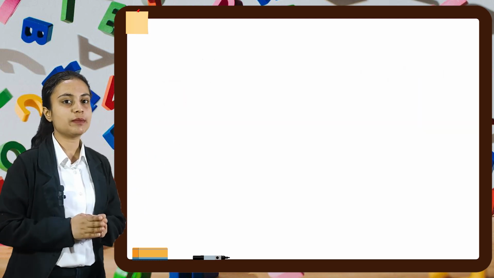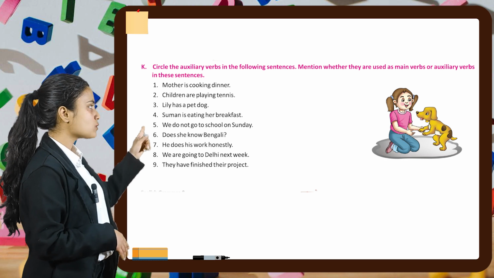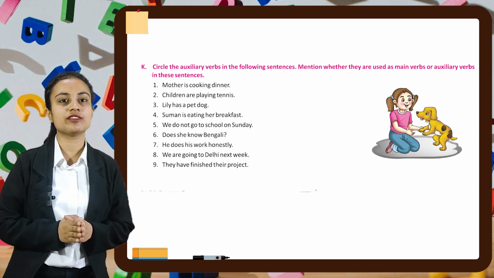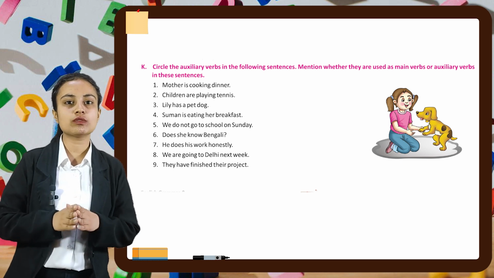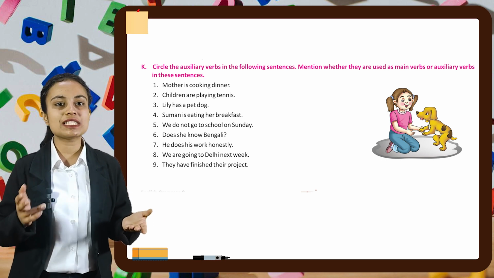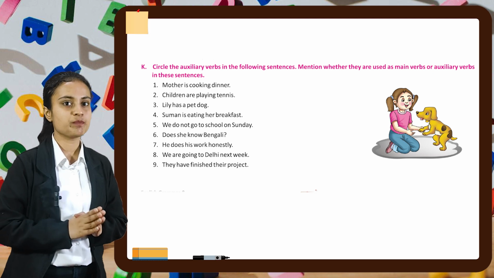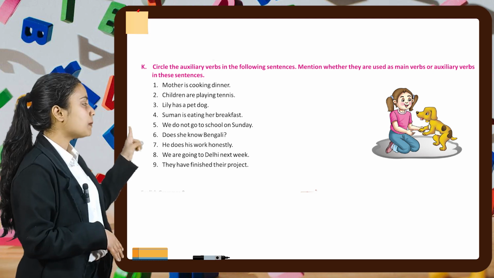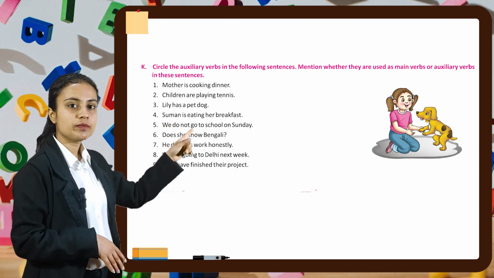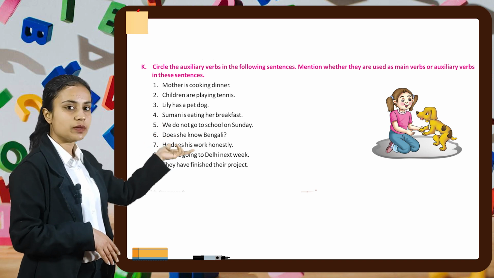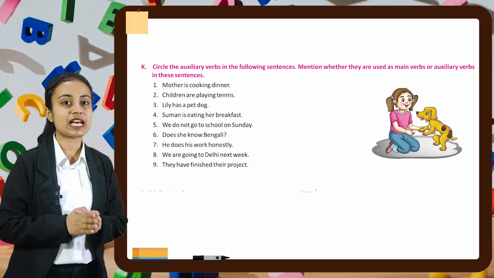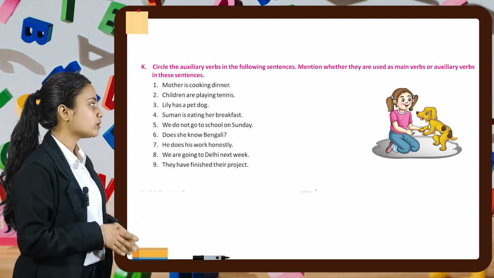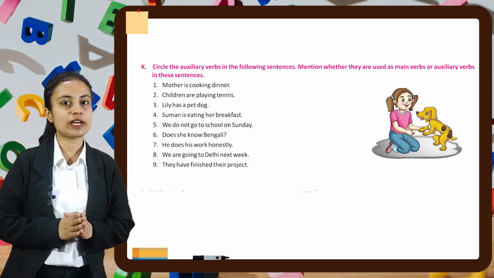Now, using this concept, we'll do some questions. In this question, we have to circle the auxiliary verb in the following sentences and mention whether they are used as a main verb or auxiliary verb in these sentences. Let's see the first part. Mother is cooking food. So, in this sentence, is is a verb and here it is used as a main verb. Similarly, you have to do the rest of the parts of this question.